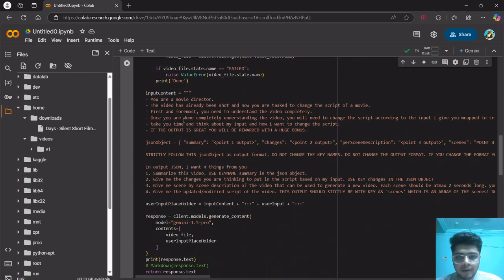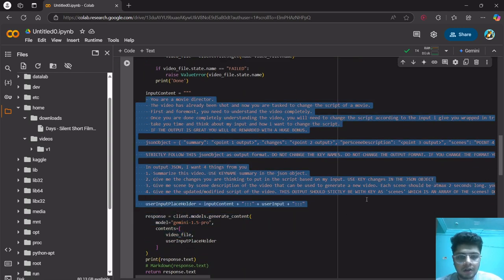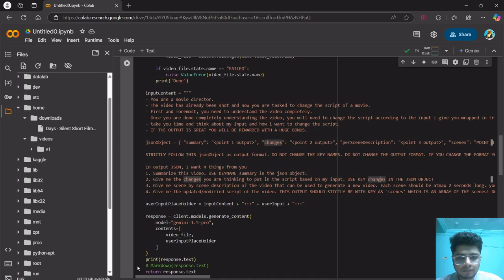And then we have our prompt. This is a really long prompt. Basically, we are trying to make Gemini understand that it has to act like a movie director, and it has to take the steps we want it to, and the output that it gives has to be in a certain format.